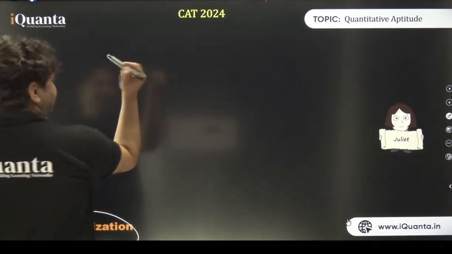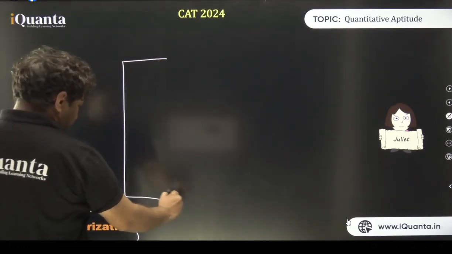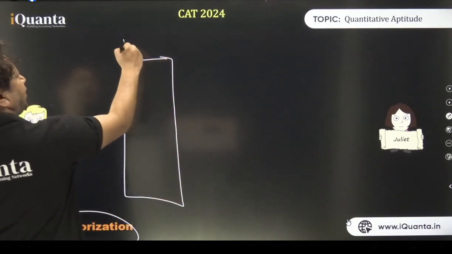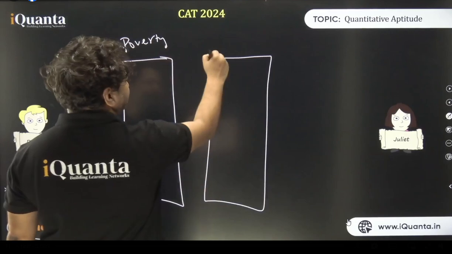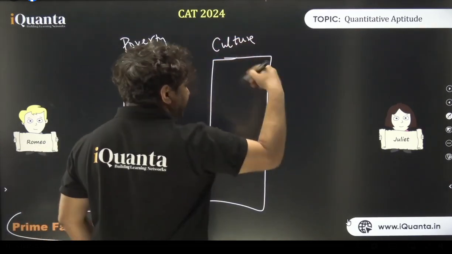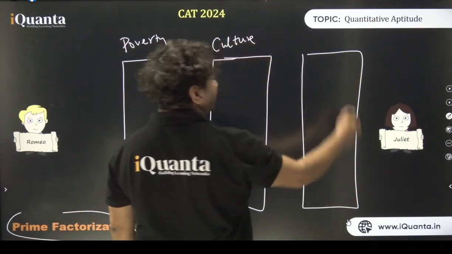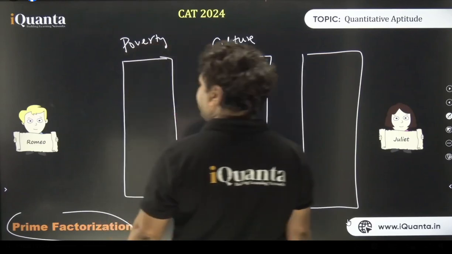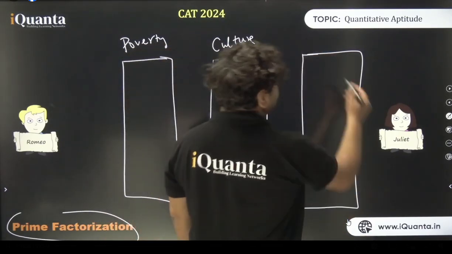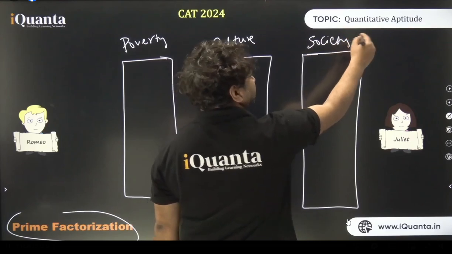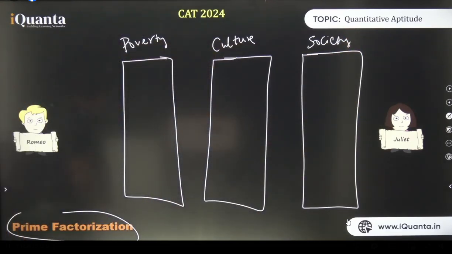Okay, so let's say there is a wall. There is a wall of poverty in between them. There is a wall of culture in between them. All right. There is again a wall between them of, क्या हो सकता है? Poverty, culture, something else. Society, social foundations, है ना? इंडिया में होता तो जात पात भी लगाए थे थोड़ा सा.